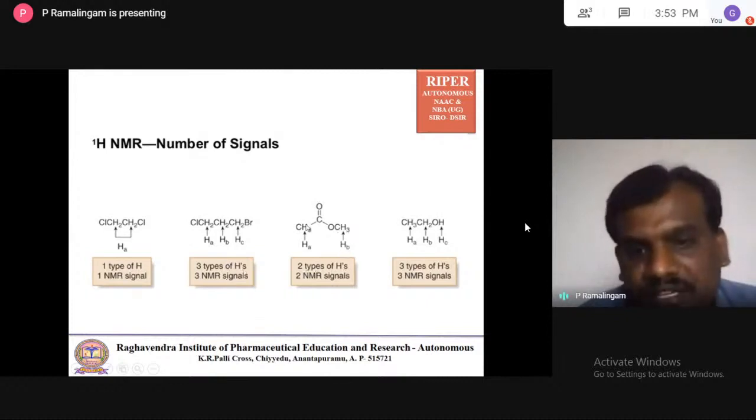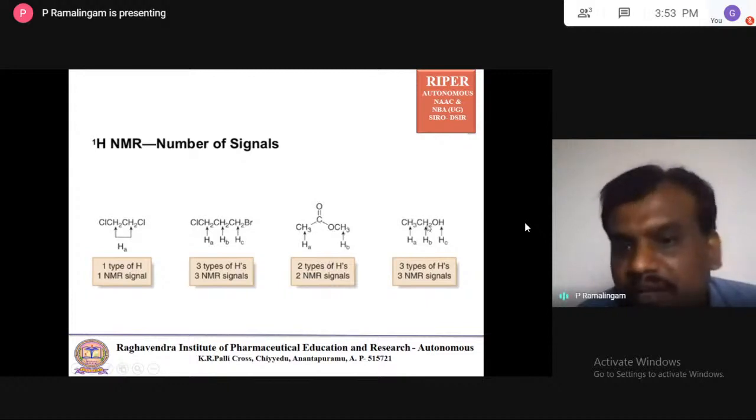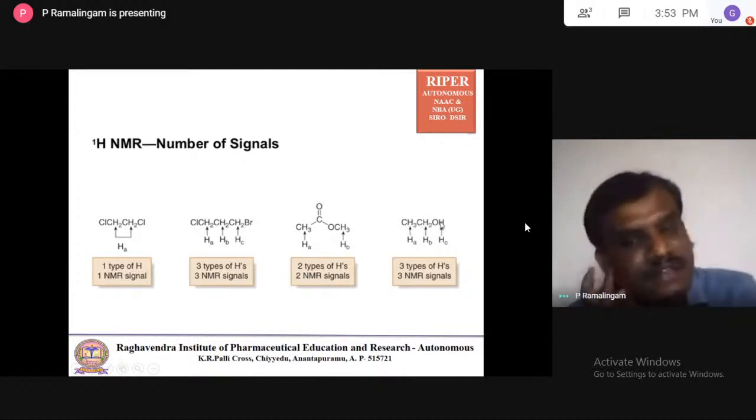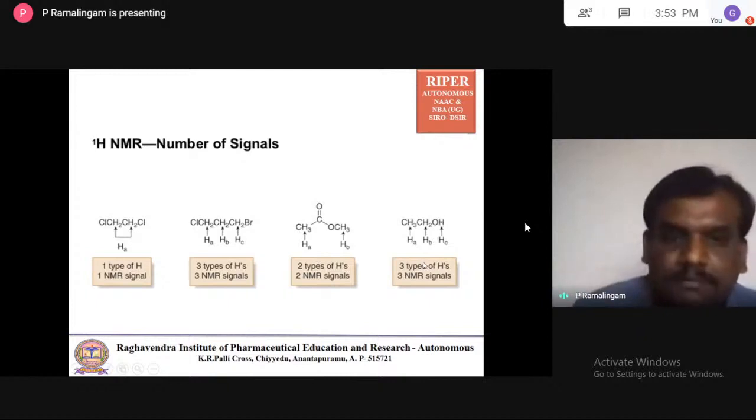You know, the OCH is different from the CH: this CH is attached to carbon, and this CH is attached to oxygen, so it is different. In ethanol, as I told you, there are three types: CH2OH, where one carbon is attached to OH, and this carbon is only with carbon. So all are different, giving three NMR signals.